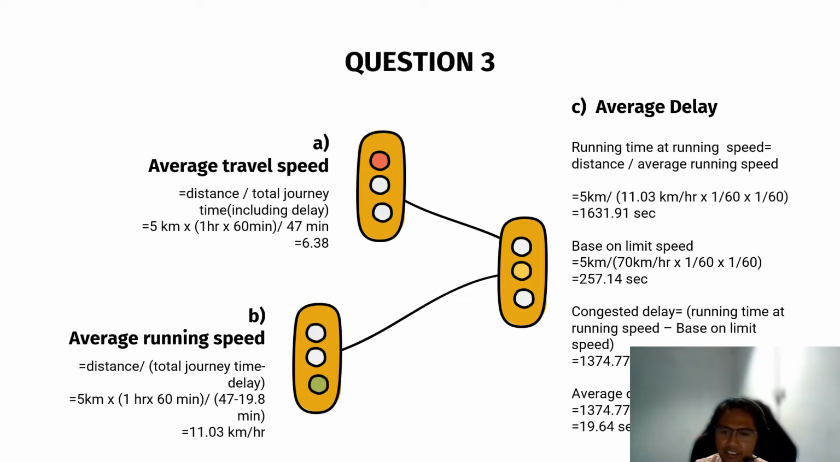257.14 seconds. The congested delay is equal to running time at running speed minus running time at limit speed. So we can get 1374.77 seconds. The average delay is equal to delay divided by total vehicles, so we take 1374.77 seconds from before and divide by total vehicles, which is 70 vehicles. We get 19.64 seconds per vehicle.